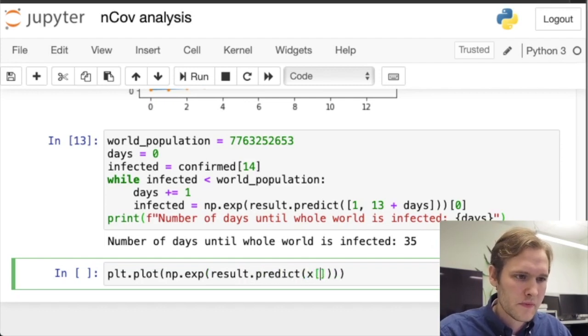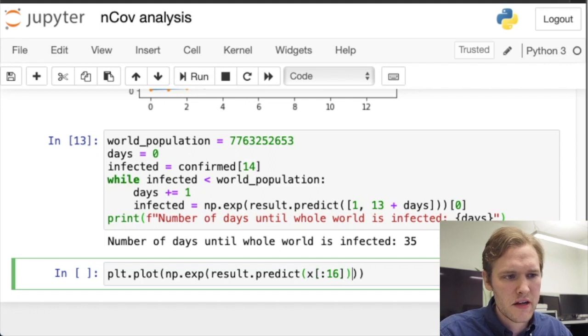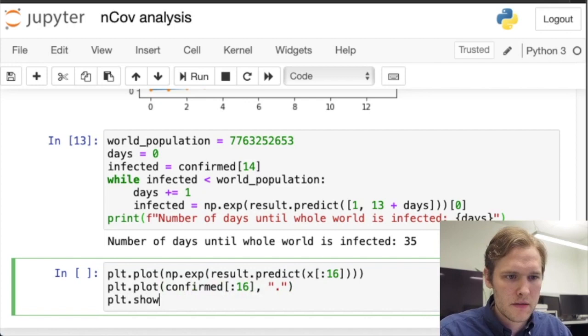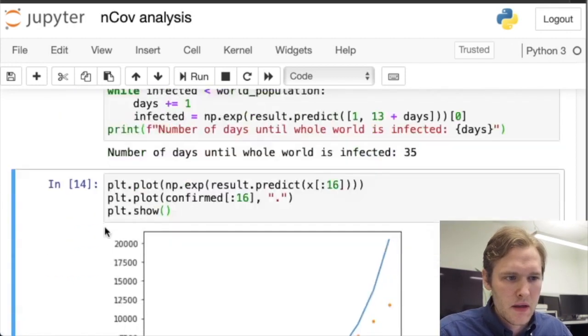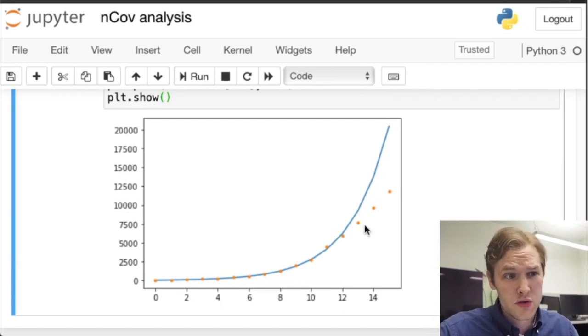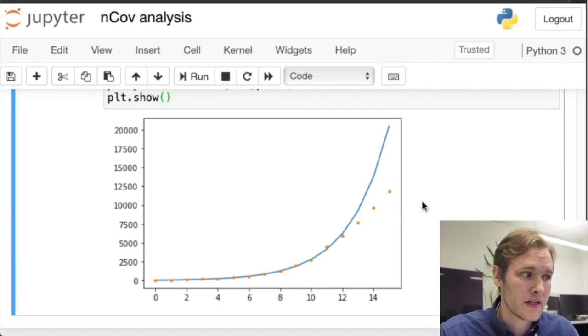This time, just 2 days after the first couple of weeks, first fortnight, and we'll plot the real results as well. Same length. Let's show this. And as you can see, the model, the blue line here, is overshooting the number of infected people that has been observed so far. So it is not really good.